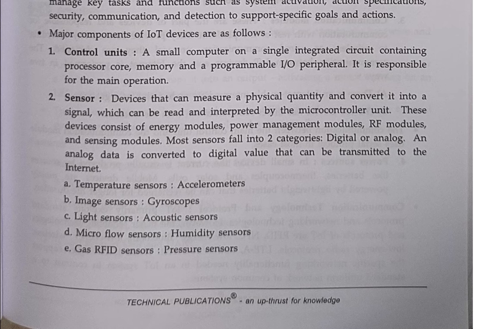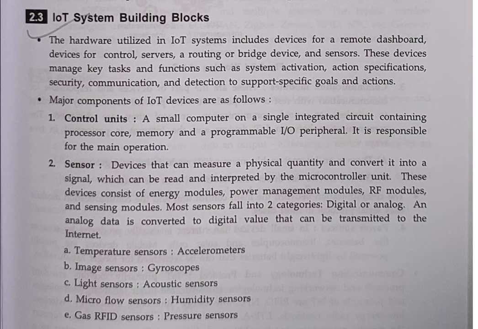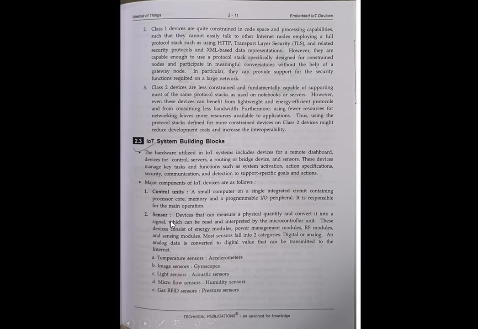The first type of sensor is the temperature sensor, then accelerometers, image sensors, gyroscopes, light sensors, acoustic sensors, microflow sensors, humidity sensors, gas, air, RFID, and pressure sensors. So these are all examples of sensor types. IoT system building blocks consist of first the control unit, then the sensor.